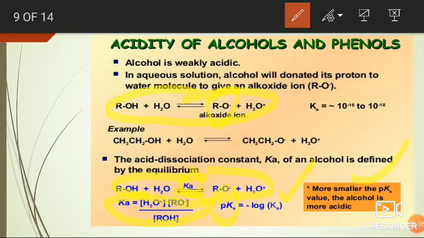If pKa value is high, then the acidity of alcohol is less. That is, the Ka and pKa values are inversely related. Ka is high, pKa value is small. That is, if the alcohol is a strong acid, then Ka is high or pKa is small. If it is a weakly acidic alcohol, then Ka is small and pKa value is very high.